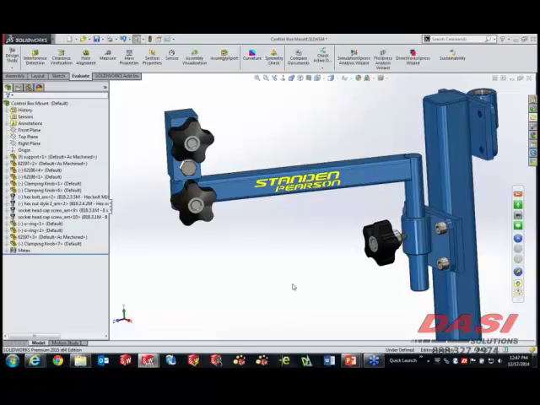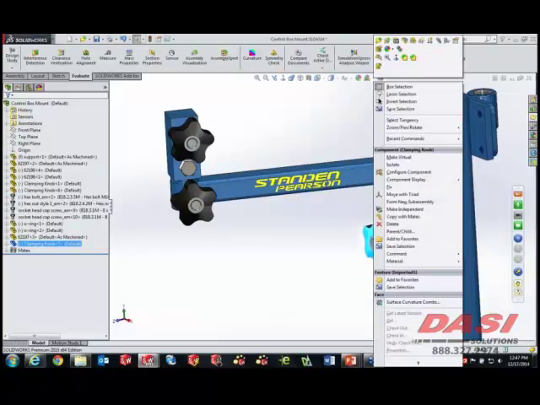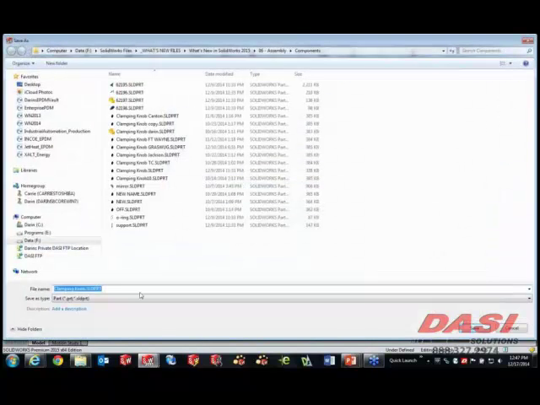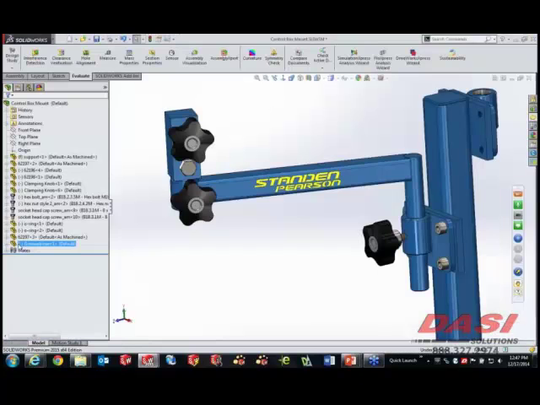Well, it's hard to do because you have to save a part and then replace and do some other operations. Here what I can do is simply right-click on the part that I want to make a one-off and simply choose a choice called Make Independent. What that'll do is then go ahead and save the component with a new name for us and simply replace it in the assembly. I'm just going to call this one Go to Webinar. When I click on Save, what it now does is it basically swaps the file out, does a file save as copy, and then replaces it for us and puts us in. We can now go ahead and effectively edit this component without affecting these 2 control knobs in any way.